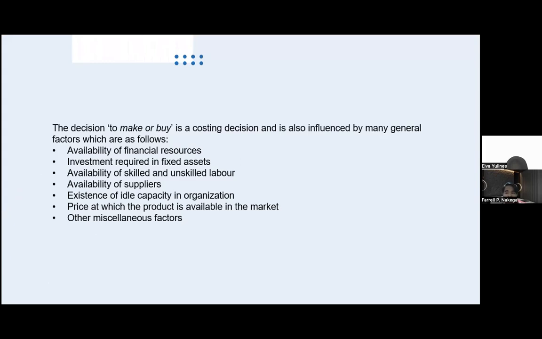The decision to make or buy is a costing decision and is also influenced by many general factors, which are as follows. The first is availability of financial resources. The second is investment required in fixed assets. The third is availability of skilled and unskilled labor. The fourth is availability of suppliers. The fifth is existence of idle capacity in the organization. The sixth is the price at which the product is available in the market. And the last is other miscellaneous factors. Next.